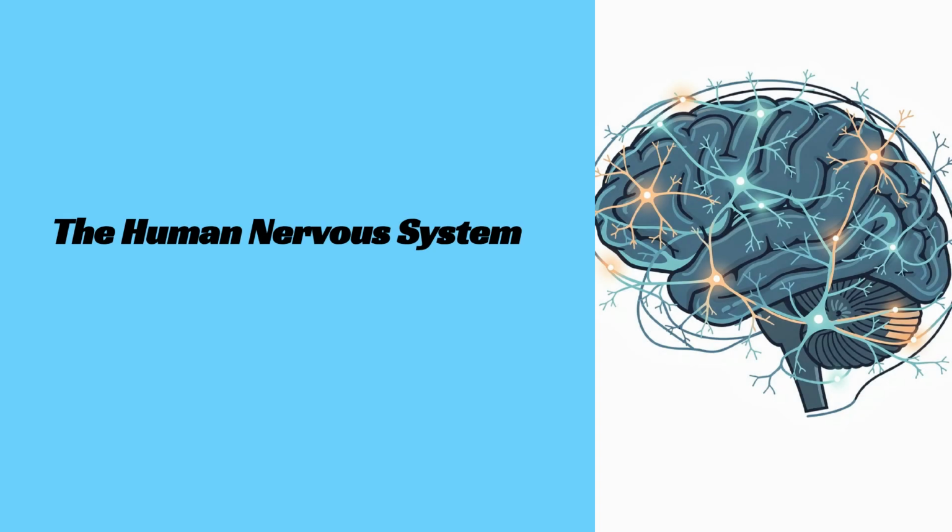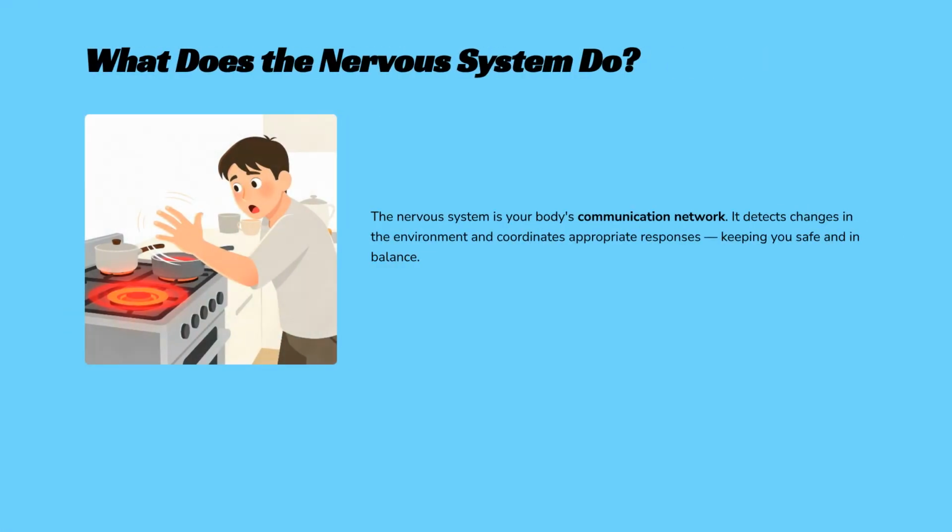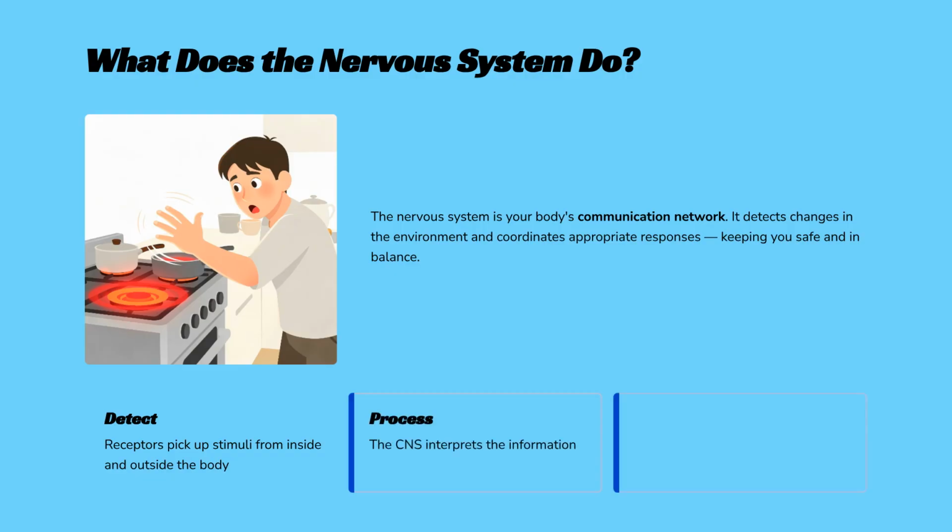Welcome to this video on the human nervous system. We'll be revising how your body detects, processes, and responds to the world around you for your GCSE Biology exam. The nervous system is your body's communication network. It works by detecting changes in the environment, processing that information, and then coordinating an appropriate response.